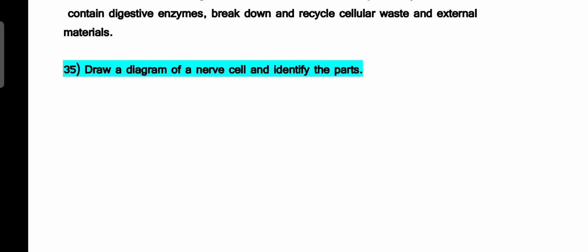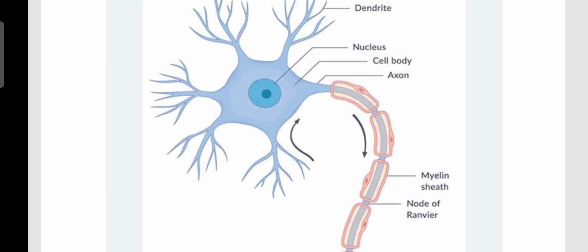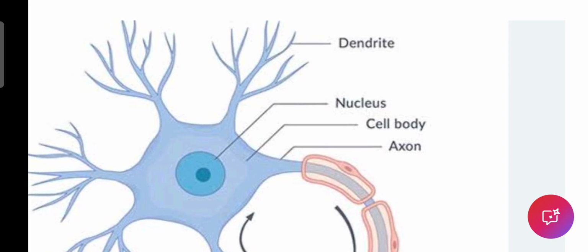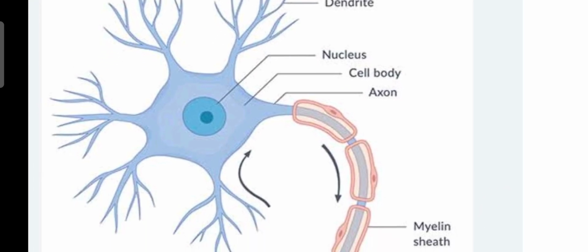35th question. Draw a diagram of nerve cell or neuron and identify the parts. This is the neuron diagram. Here you can see the first part is D for dendrite. Small branches are called dendrites. They receive the nerve impulse. They pass on the message into the cell body.